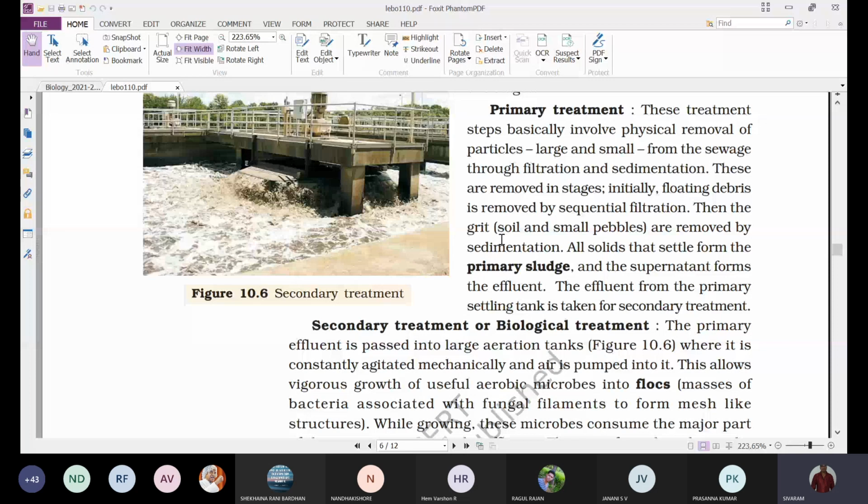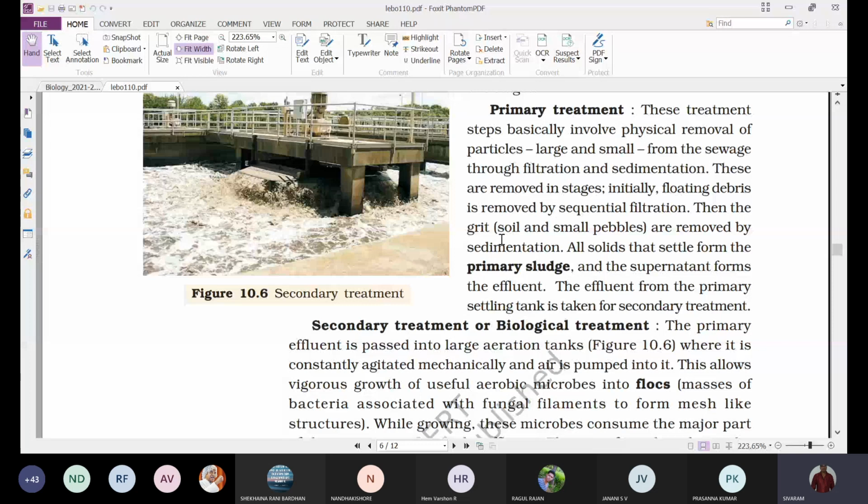All solids that settle form the primary sludge, and the supernatant forms the effluent. So here we place the water in certain tanks and allow it to stay still.